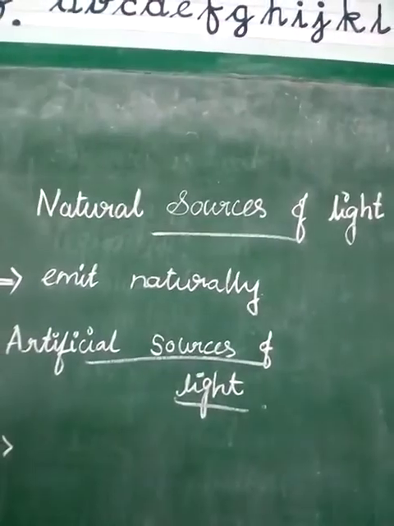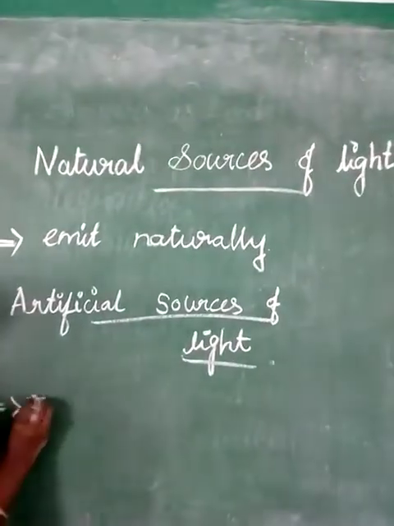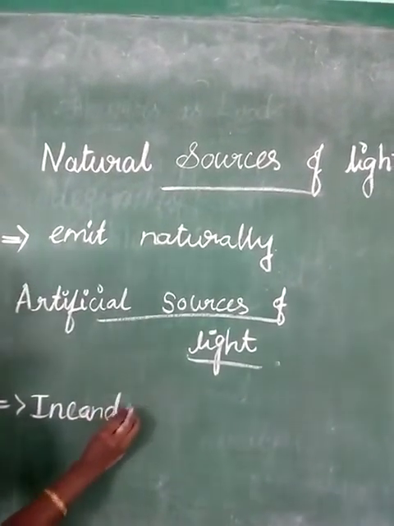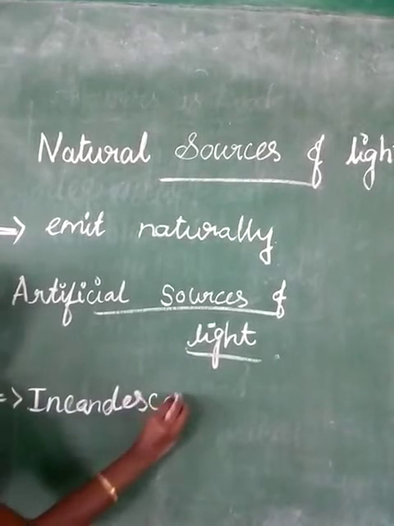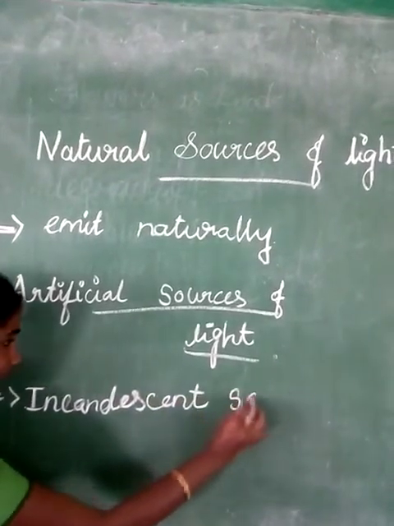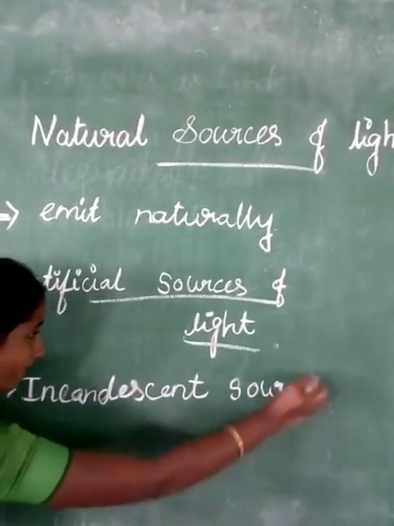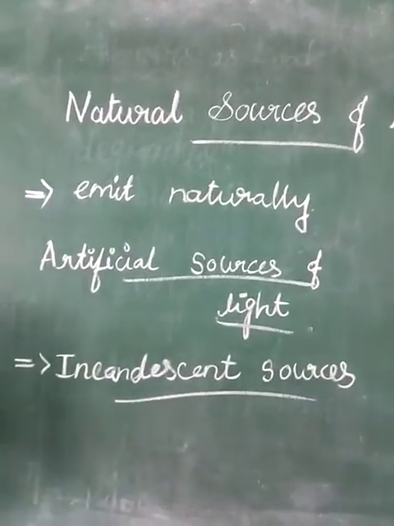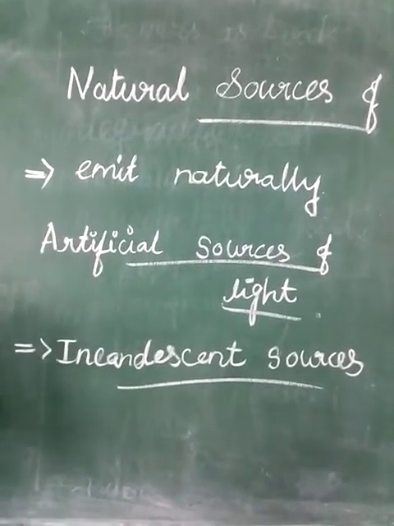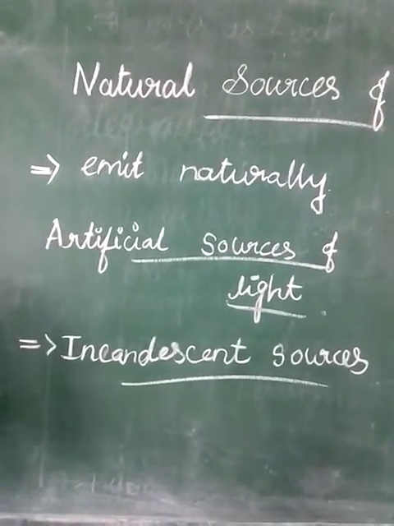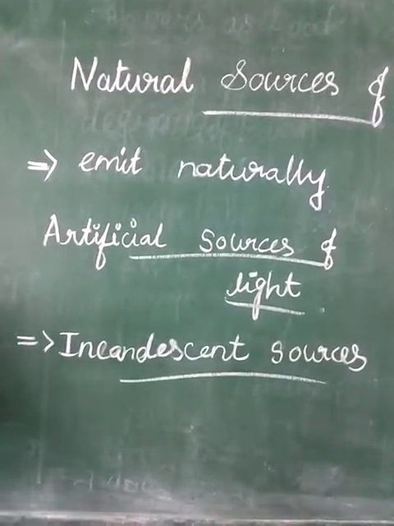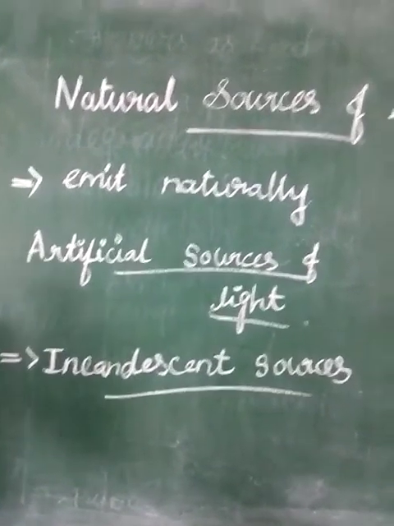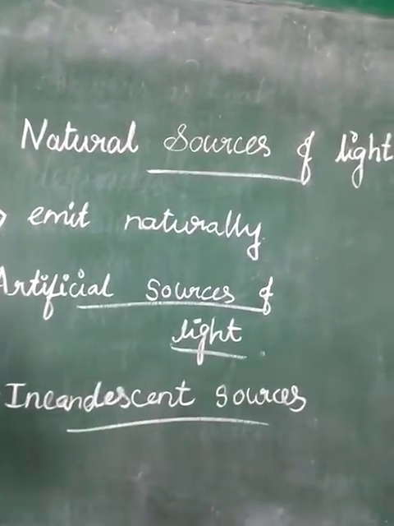Next we can see the incandescent sources. Incandescent sources are objects that are heated to a high temperature. When an incandescent source is heated to a high temperature, it begins to emit light. Only when it is heated to a high temperature will the light be emitted.